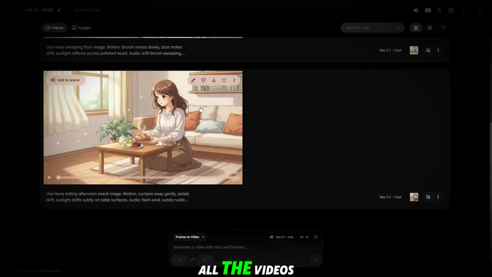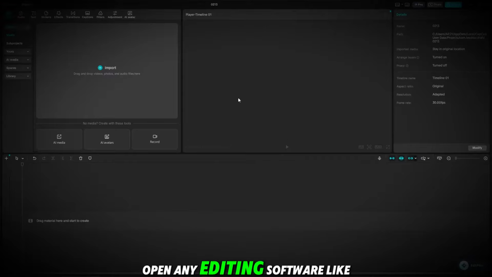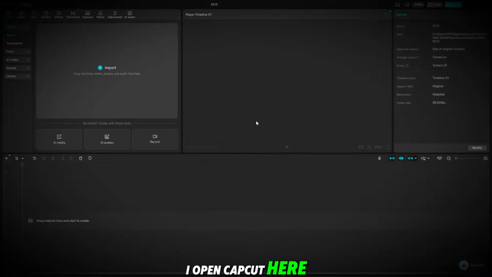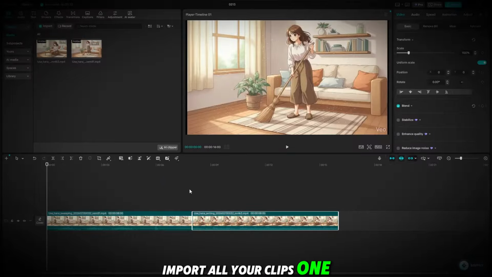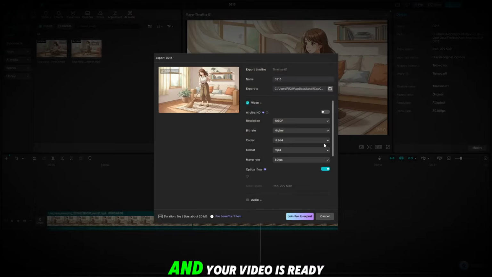You can create all the videos. After that, open any editing software, like I open CapCut here. Then click on the import option and import your videos. Import all your clips one by one. Then simply click on export and your video is ready to upload. And just like that, you can create these types of Ghibli-style AI videos completely free in just a few minutes.